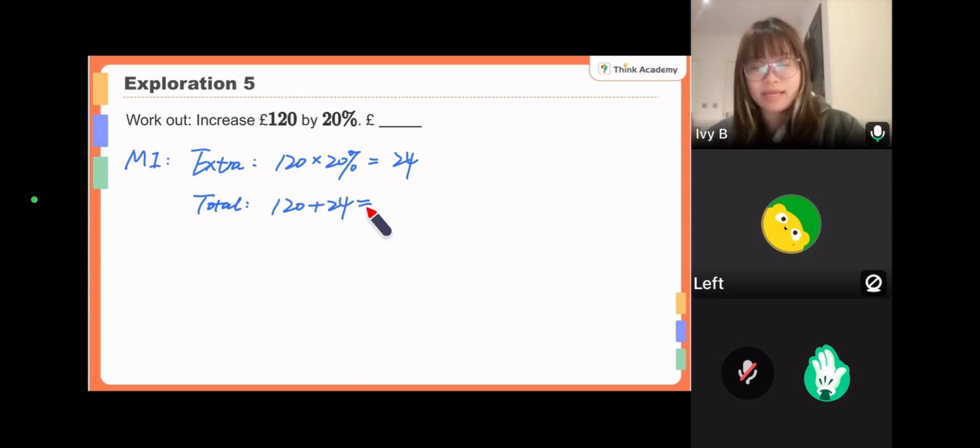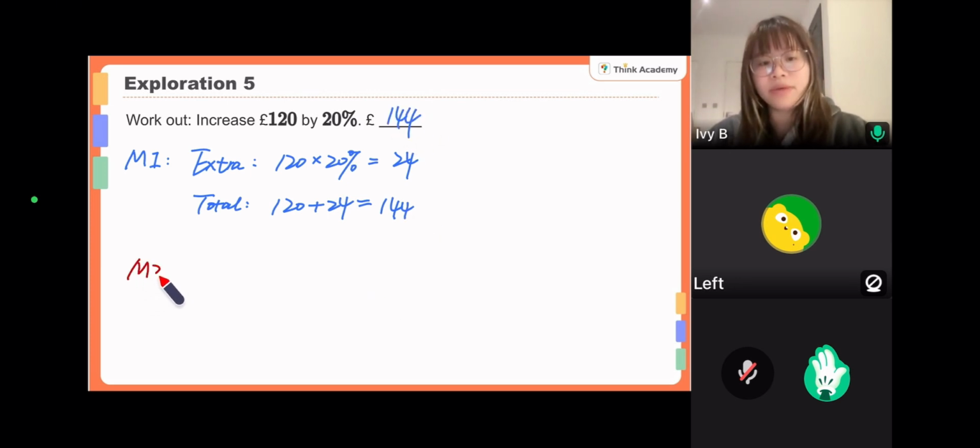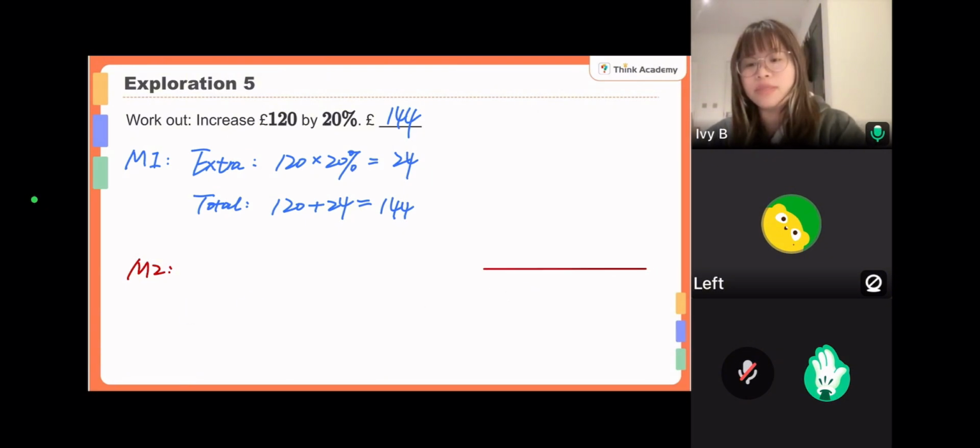If you look back at the first question today, the expression 1, you will see the only difference is this symbol. You need to do addition because it's an increase, not a decrease. So there will be 144. Another way, the new method you need to learn, is the formula method, or we can also start with the line segment here. The beginning line segment, as I said, represents the base.